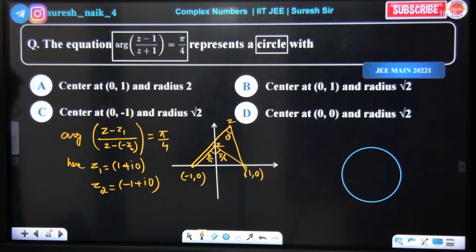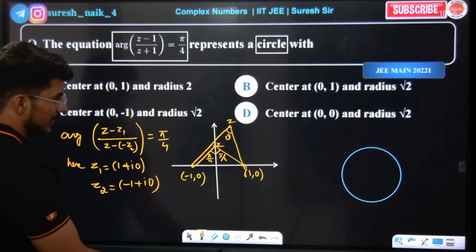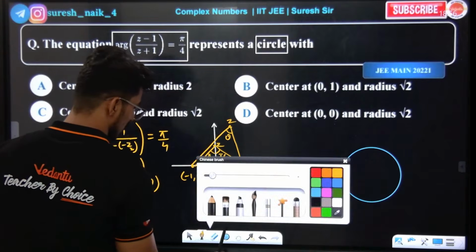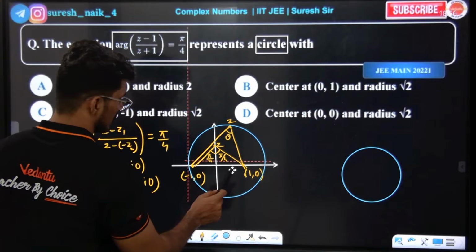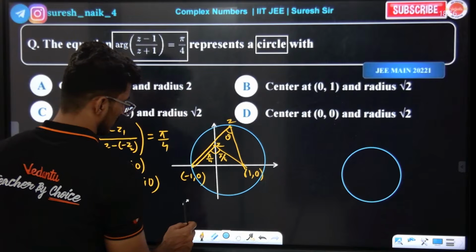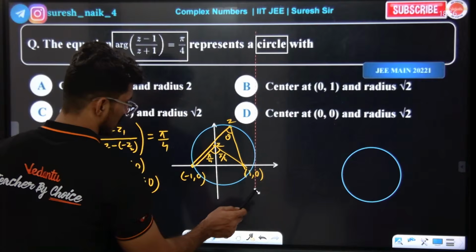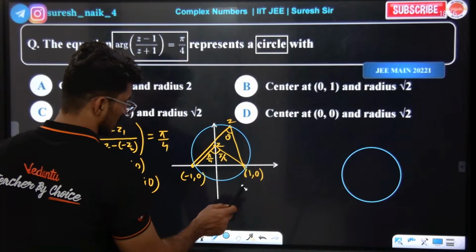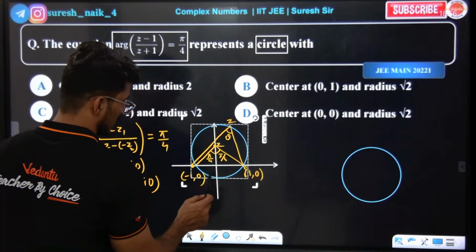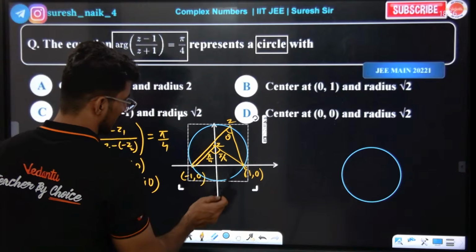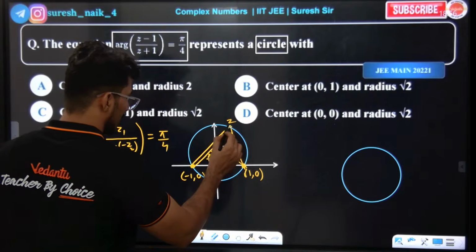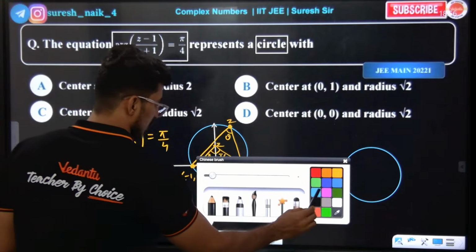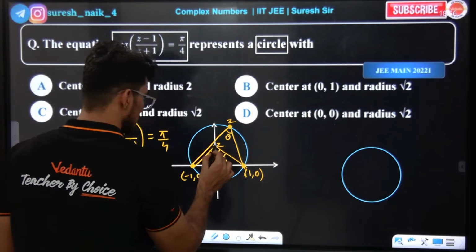Sir, now, to be correct, we need to draw one circle. Okay, the circle passing through these points, 1,0 and minus 1,0. This is Z here. When it makes 45 degrees, it will become over here.